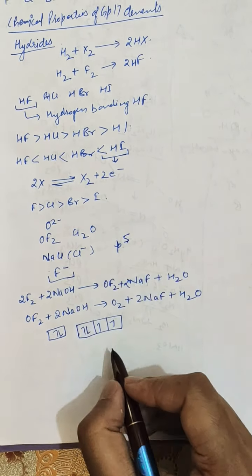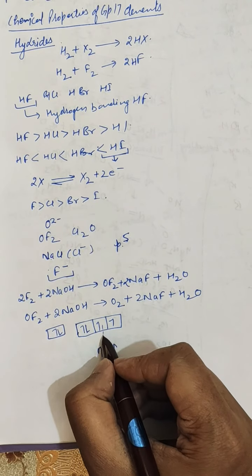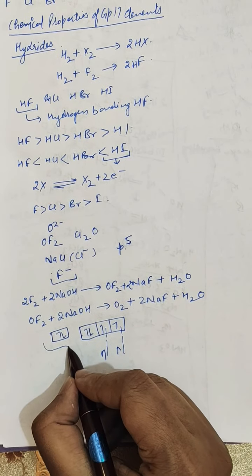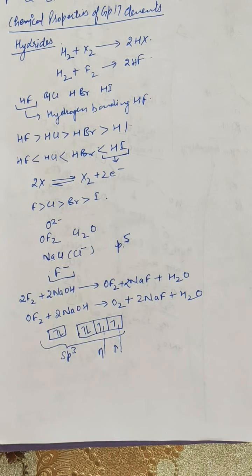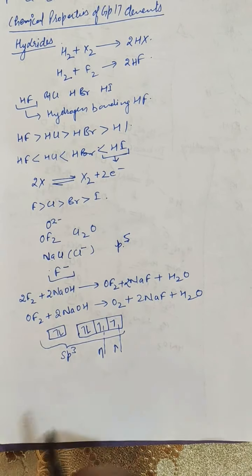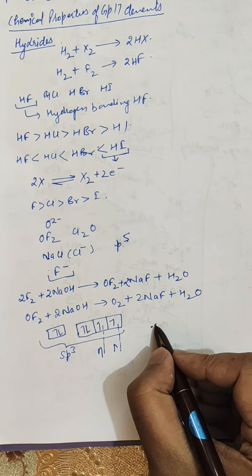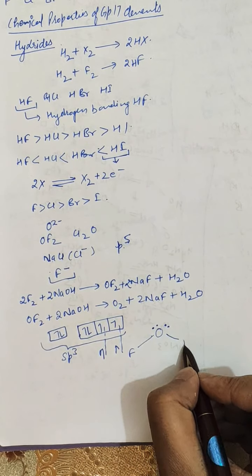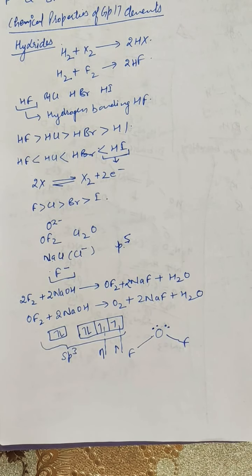So there is one unpaired electron that combines with the oxygen, and further it results in the formation of sp3 hybridization. So in OF2, as in the case of water, there are two lone pairs of electrons and two fluorines combined to it, which results in the formation of a V-shaped molecule.